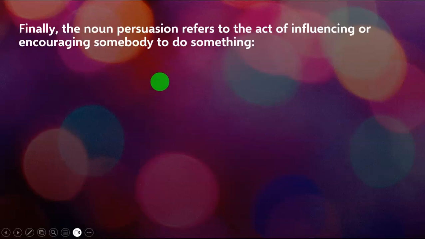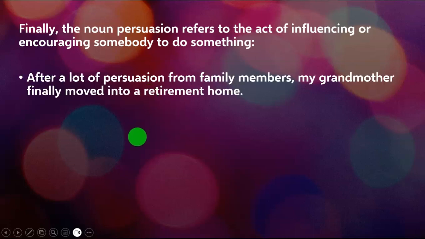Finally, friends, the noun persuasion refers to the act of influencing or encouraging somebody to do something. After a lot of persuasion from family members, my grandmother finally moved into a retirement home. So, right, she was not totally convinced. Okay, so after a lot of persuasion from family members, they were trying to convince her. It was the act of persuading her. Then the grandmother was convinced to move into a retirement home.